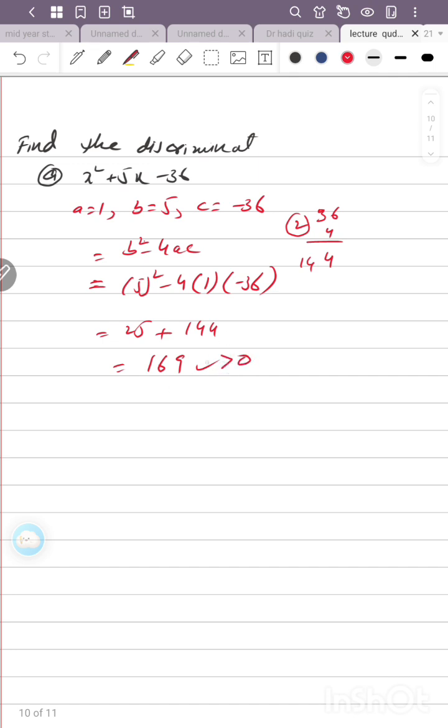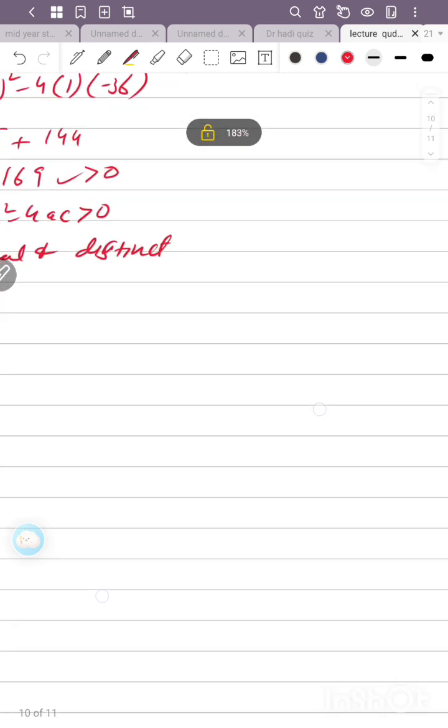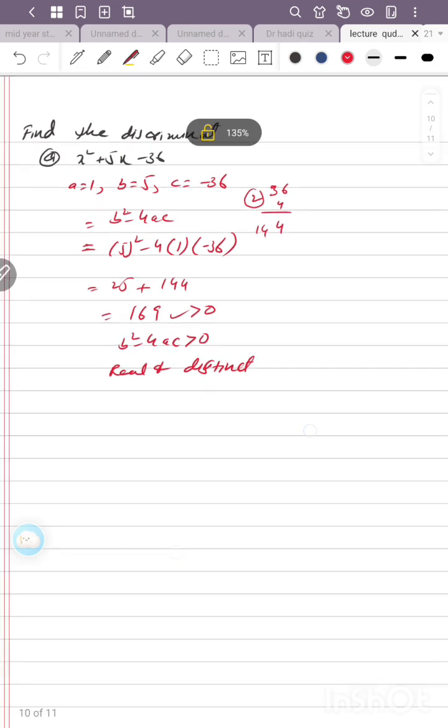So it means the answer is greater than 0. We have studied about b square minus 4ac. If b square minus 4ac is greater than 0, then the roots are real and distinct.